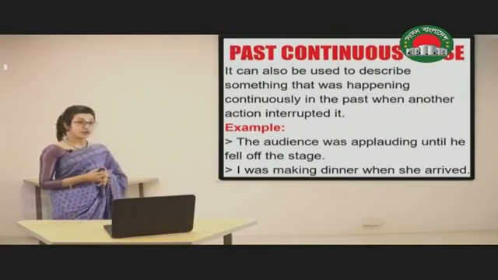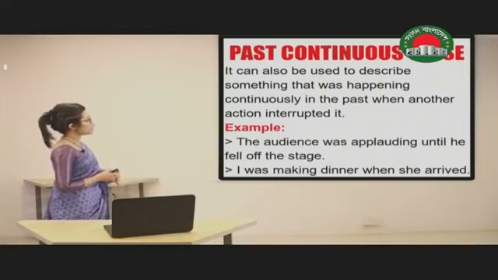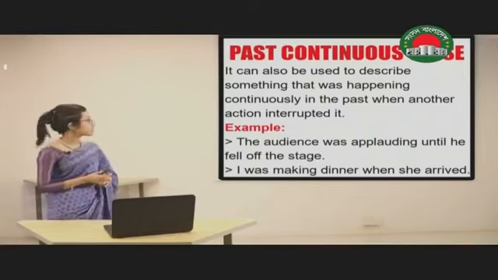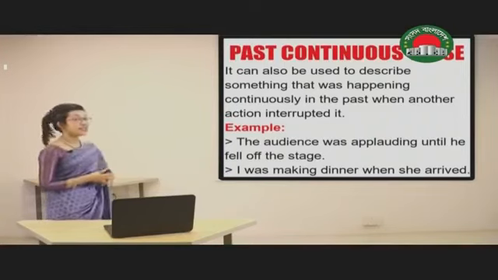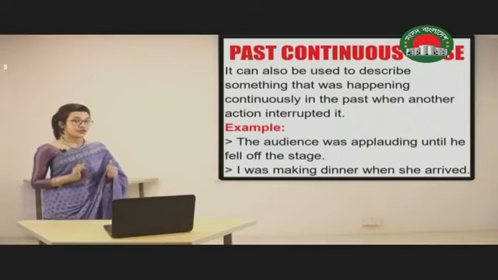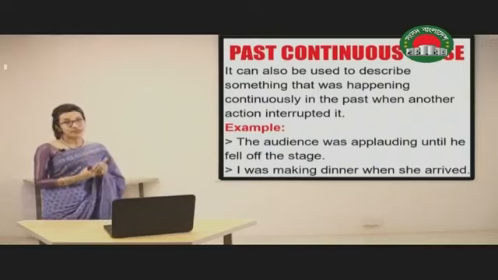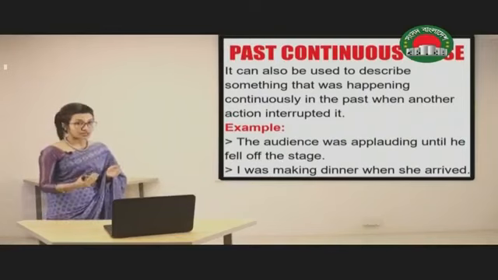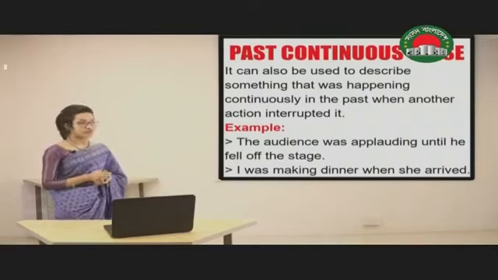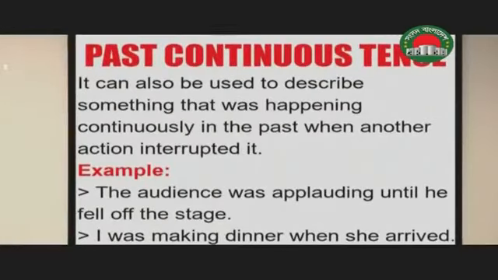It can also be used to describe something that was happening continuously in the past when another action interrupted it. So if there are two actions that both happened in the past and in between another action interrupted, then we can use past continuous tense. For example, the audience was applauding until he fell off the stage.